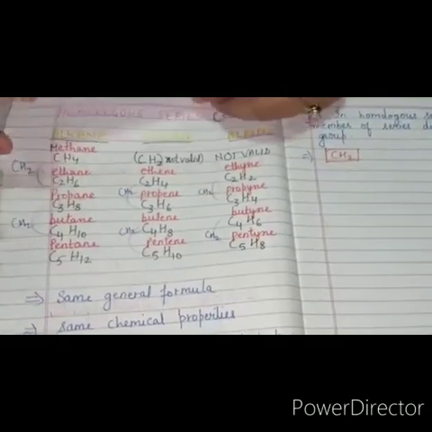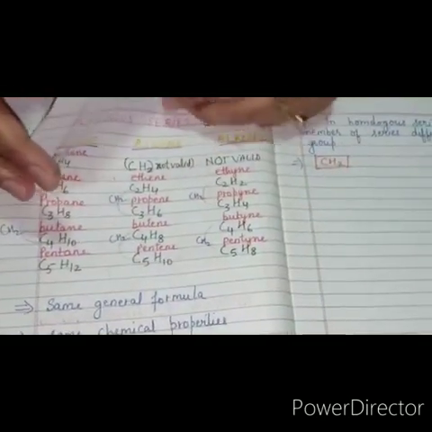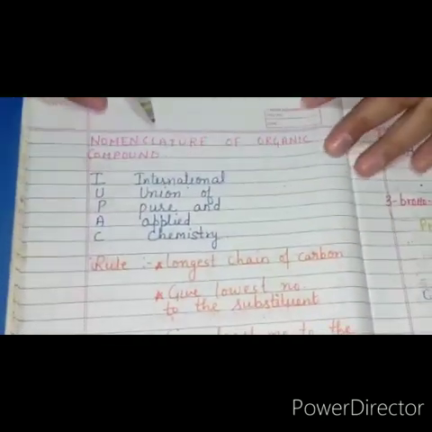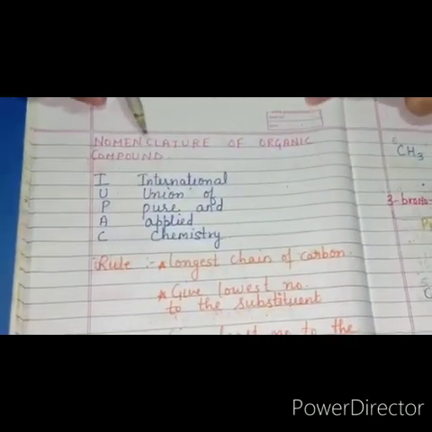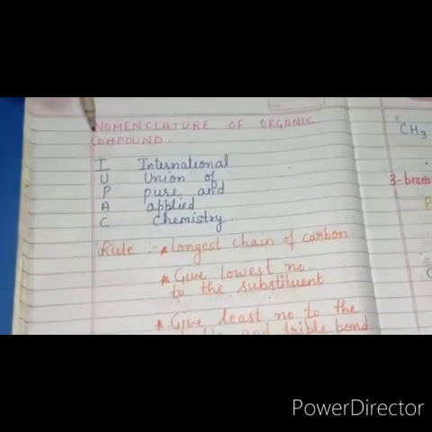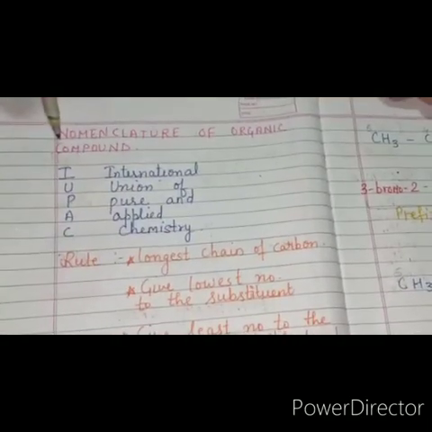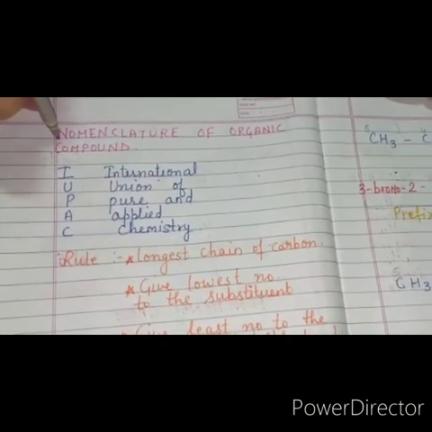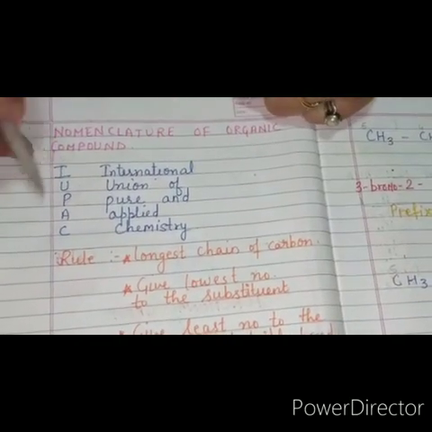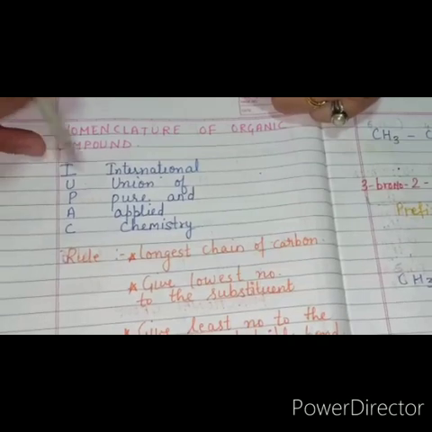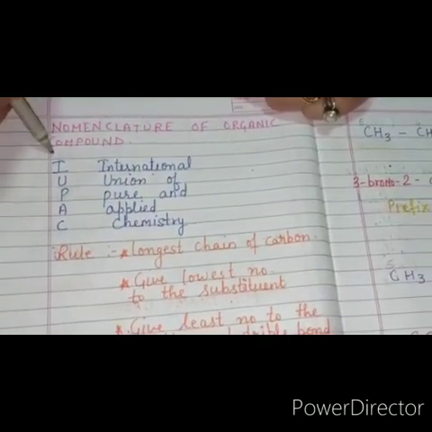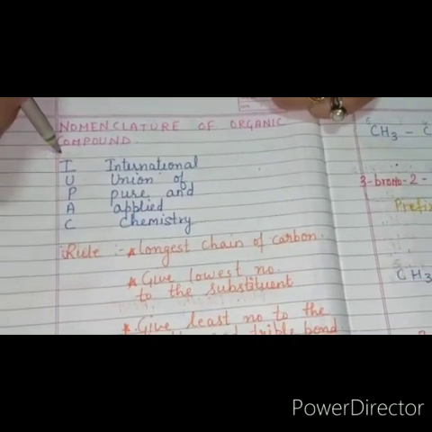Right? The next topic which we are doing is the nomenclature of organic compounds. What is nomenclature of organic compounds? It means how we give names to carbon and carbon compounds. This is IUPAC, the International Union of Pure and Applied Chemistry. It is an organization which has set some rules.